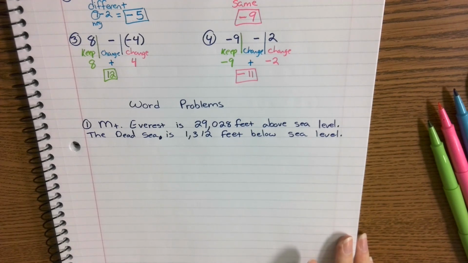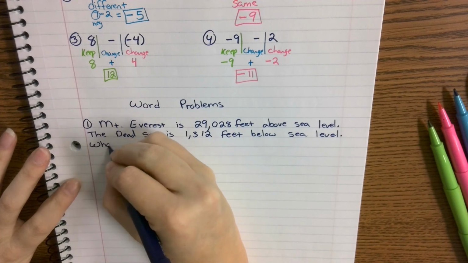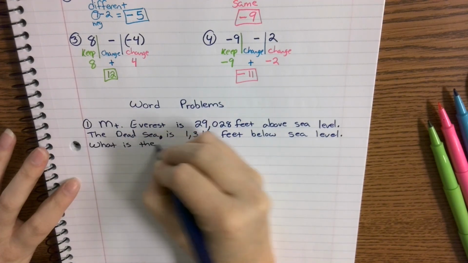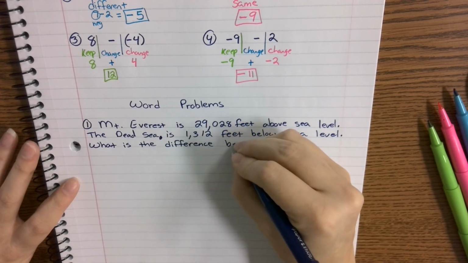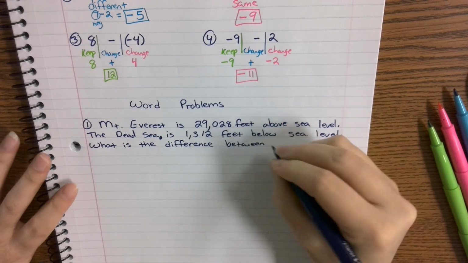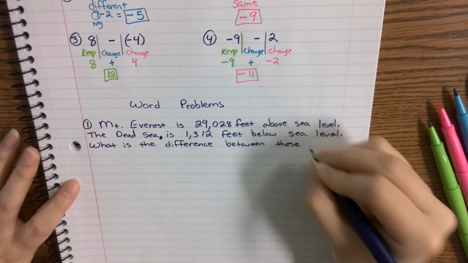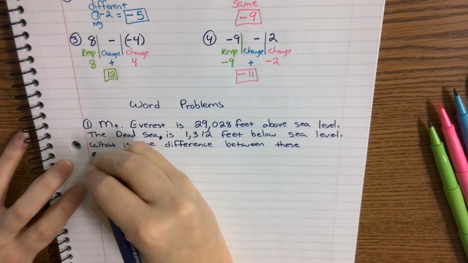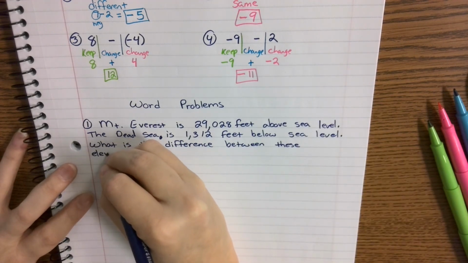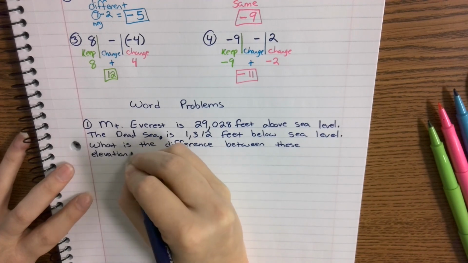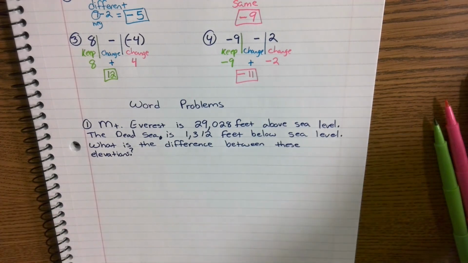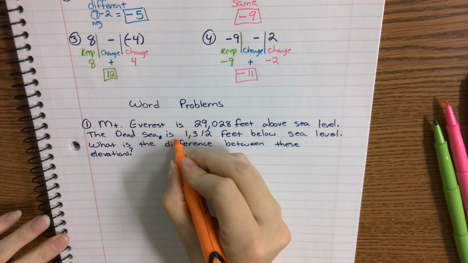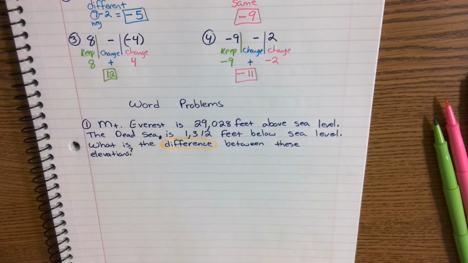1,312 feet below sea level. I want to know, what is the difference? What is the difference between the elevations? Okay, so right now you should be thinking, what operation? What operation does difference mean? So who can tell me what operation is the word difference? Subtraction. Okay, so the word difference means that you are going to be doing a subtraction problem.